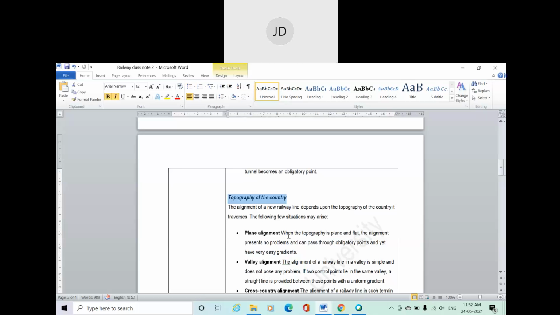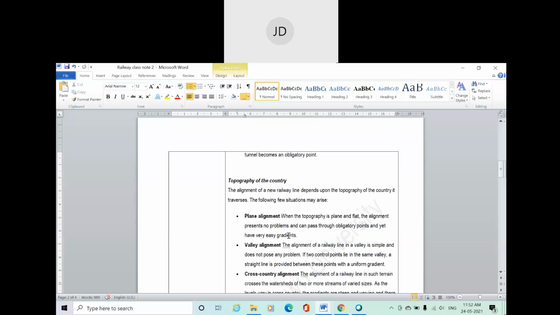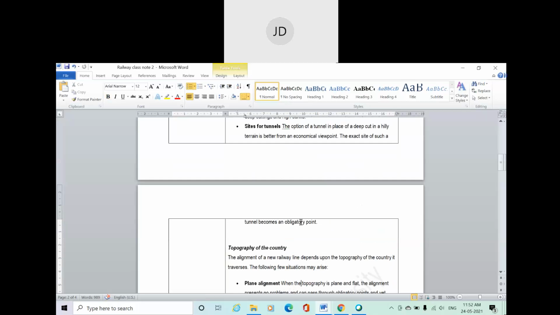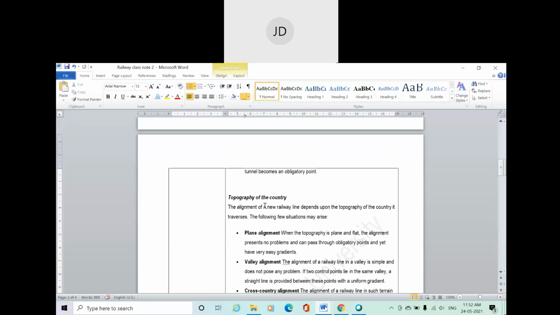That means topography is also important, whether you are going to give a vertical curve or horizontal curve, whether you need to go for cutting the soil or filling the soil. This depends on the topography of the country. So the topography of a country or of a particular site also matters in deciding your suitable or safe alignment of a railway.